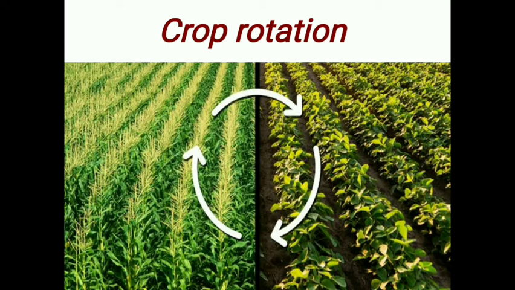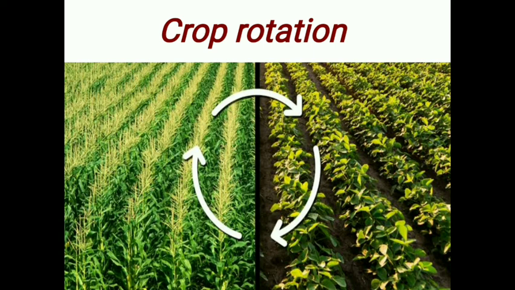In crop rotation, the cereal crops like wheat, maize, paddy and millet are grown alternately with the leguminous crops like pulses, peas, beans, groundnut, etc. in the same field. For example, when a cereal crop like maize is grown first, it takes a lot of nitrogen from the soil for its growth and makes the soil nitrogen deficient. Next, when a leguminous crop like pulses or groundnut is grown in the same field, the leguminous crop with its nitrogen fixing bacteria enriches the soil with a nitrogen compound and increases its fertility.